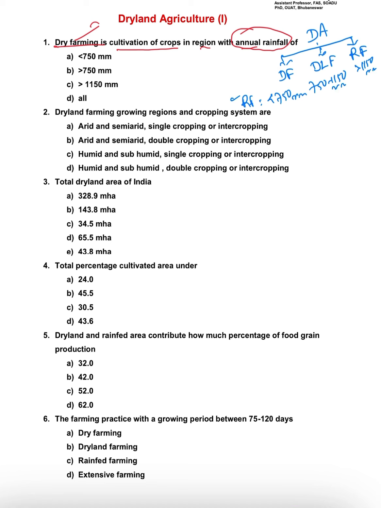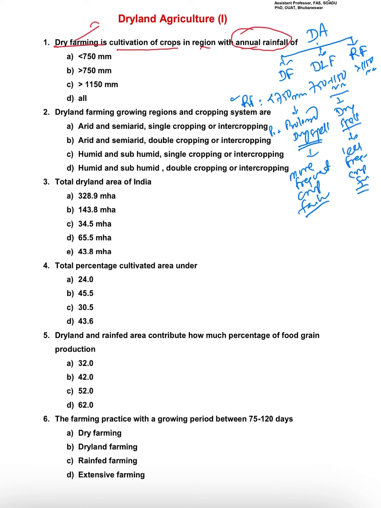Coming to rainfall, the major problem here is the prolonged dry spell, which leads to more frequent crop failure. This is a major problem in case of dry farming. In case of dryland farming, yes, a dry spell is there, but it is not prolonged, that means normal, less frequent crop failure. But in this case, as heavy rainfall is there, the major problem is flood.